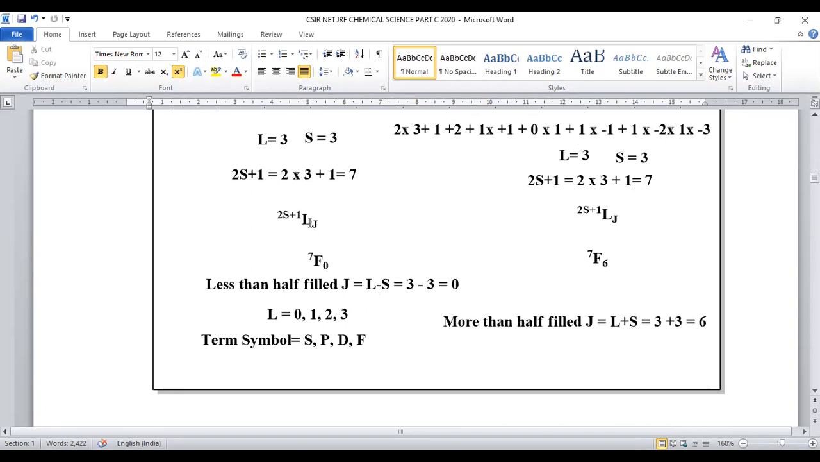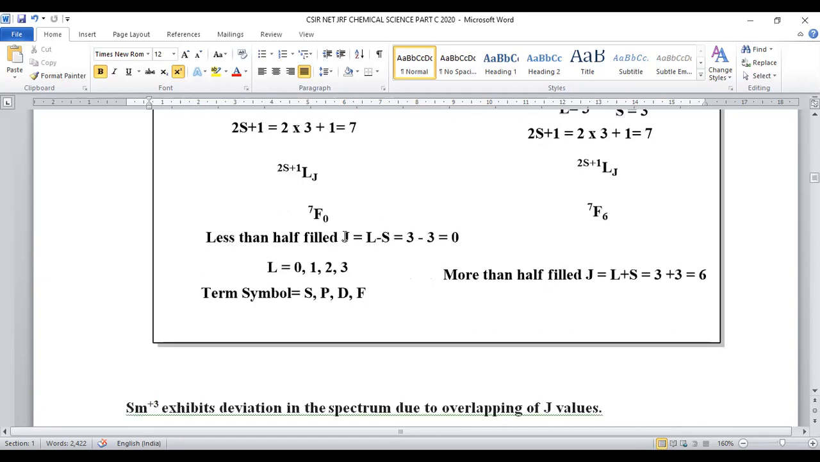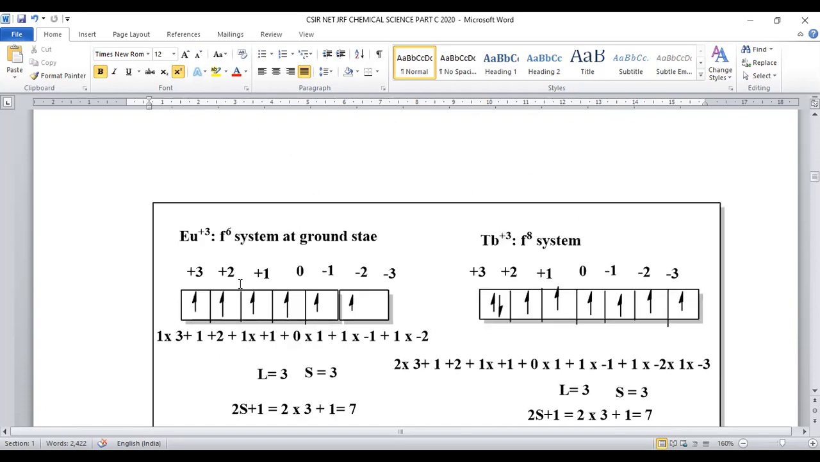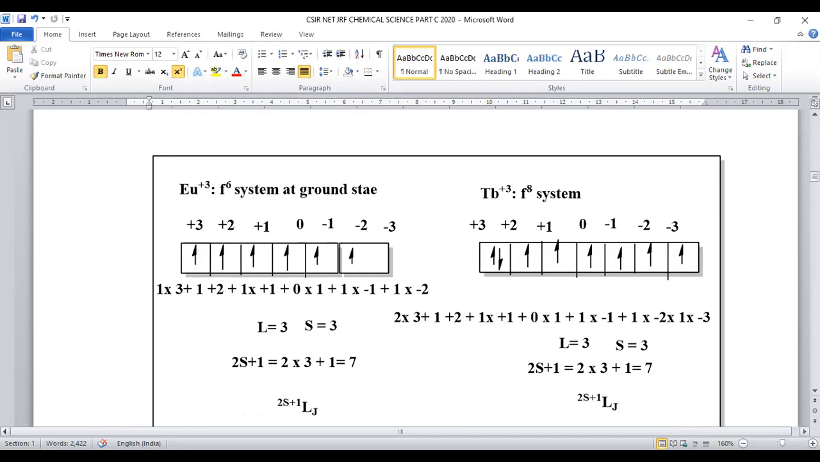What is the L value here? Just now we calculated L is equal to 3. S value will be 3 only. So 3 minus 3 will become 0. So 7F0 is denoted for europium plus 3.